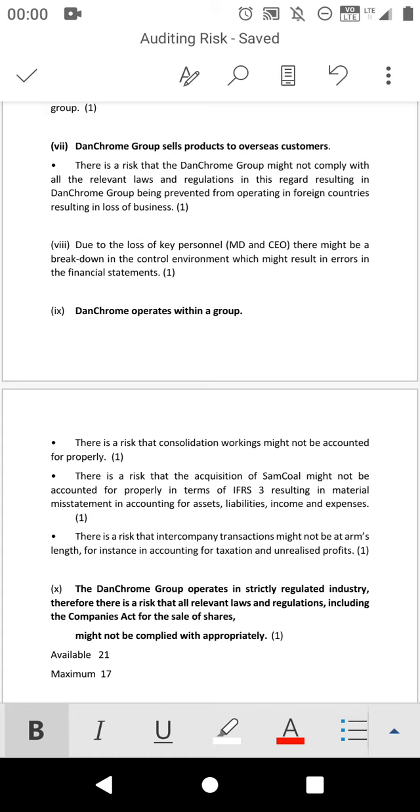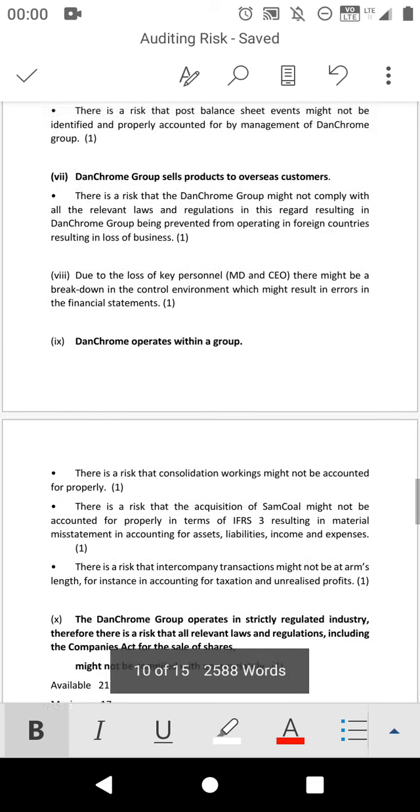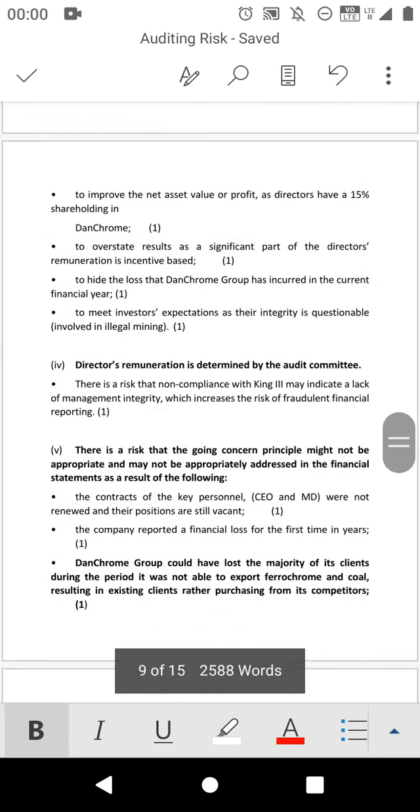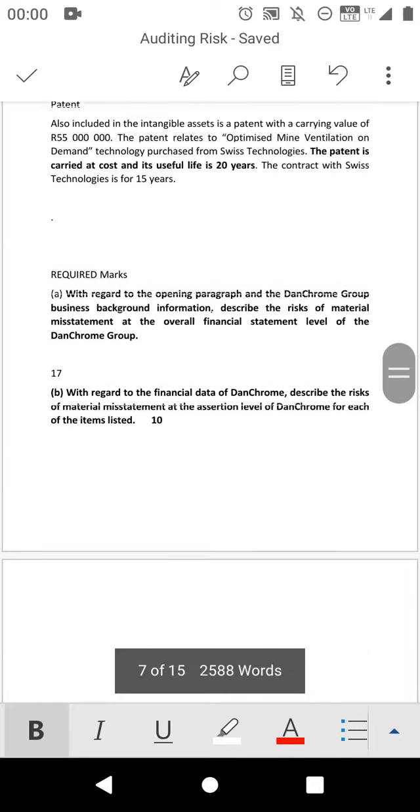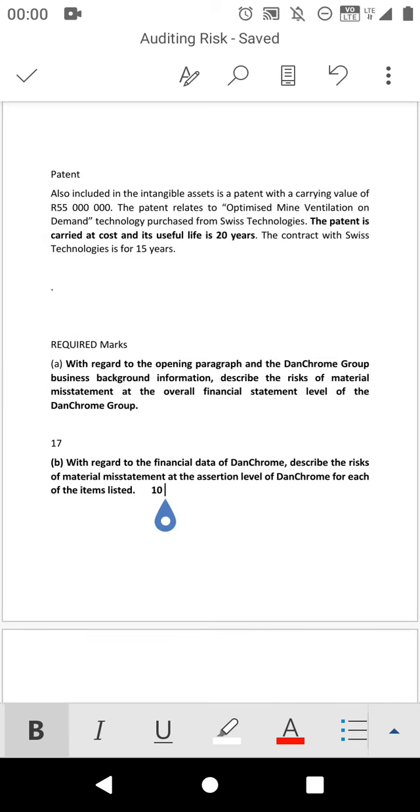Okay. Then the other one, the last one, Chrome Group operates in a strictly regulated industry, and therefore there is a risk that all relevant law and regulation, including the Companies Act and the sale of shares, might not be complied with appropriately. So this one is related to the one that we did, that this company is dealing with illegal mining. Okay, then number 2, they said we have to discuss assertion level.